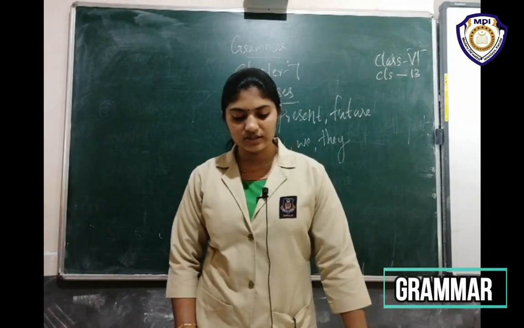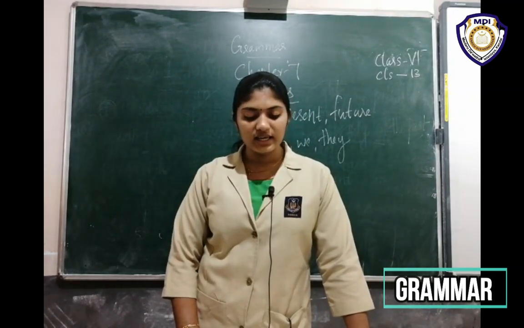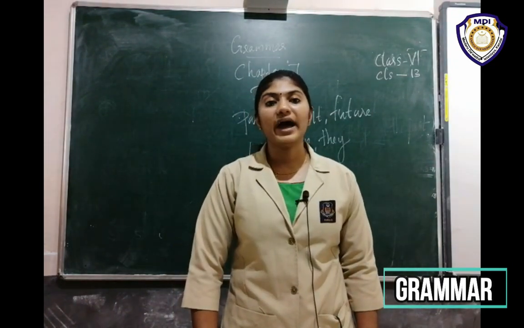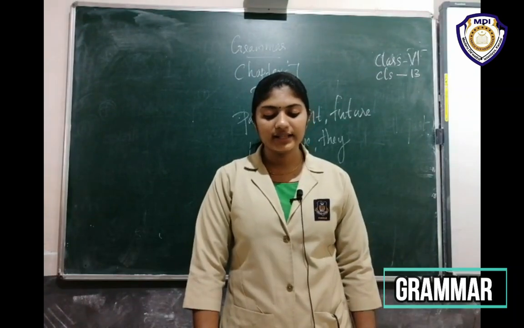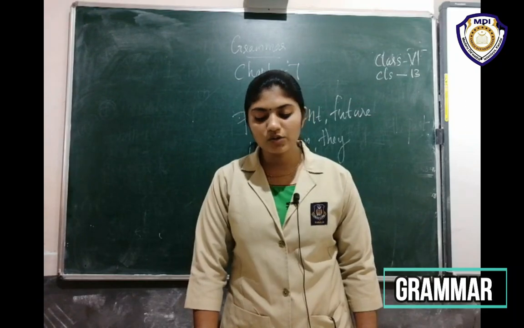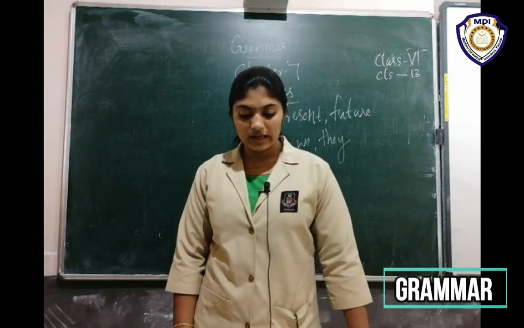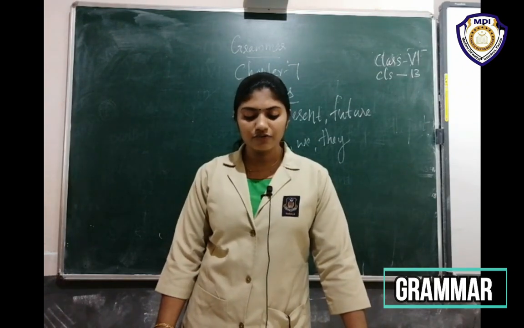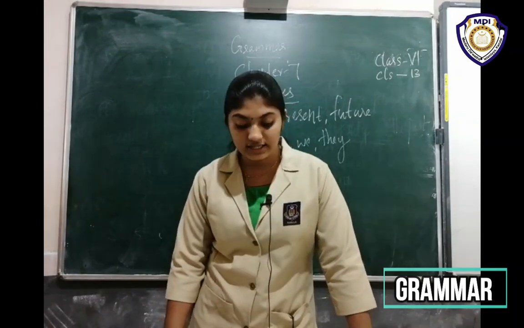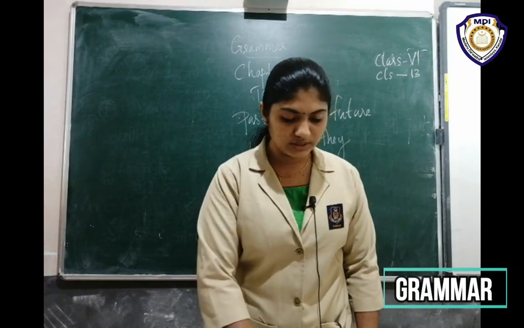Okay, very good. Then, for verbs ending with a consonant plus y, with he, she, it and singular nouns, the y changes into ies. For verbs ending with a vowel plus y, with singular nouns, we just add s to the root base form of the verb. Next, for verbs ending with s, ch, sh, x, z, with singular nouns, we add es to the root base form of the verb.